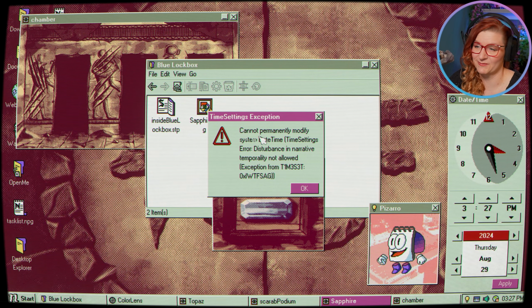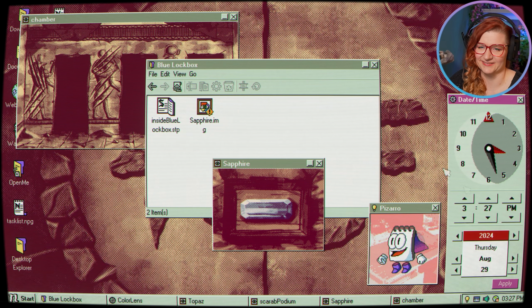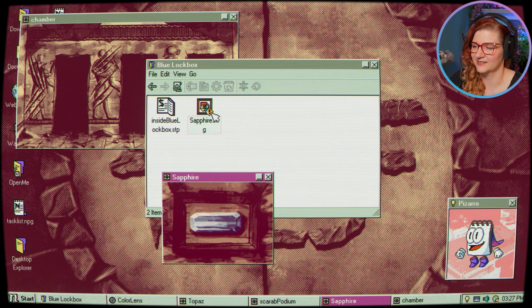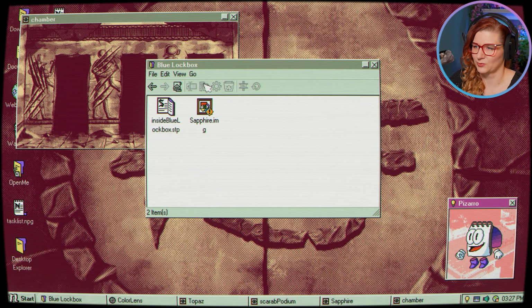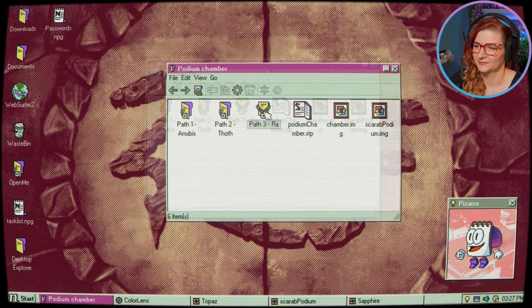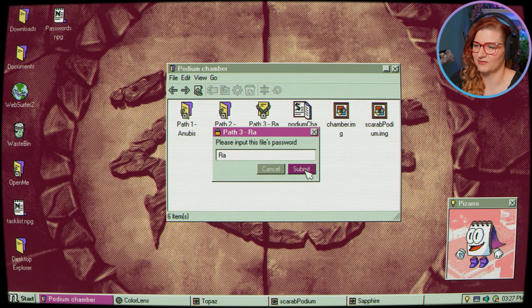Okay, cannot permanently modify system date. Time settings error, disturbance in narrative, temporary not allowed. Okay, well, I guess you can preview it but not change it. Fine. But yes, now it has turned into a sapphire gem. We're going to need that too. Now we can go back and do the third path, Ra. Is the password just Ra again?